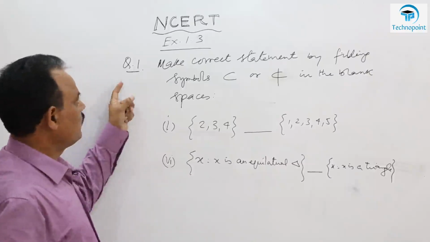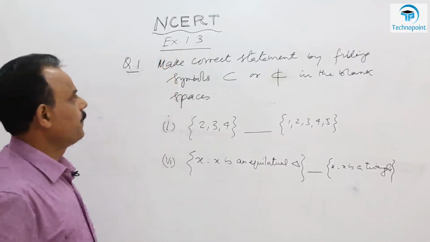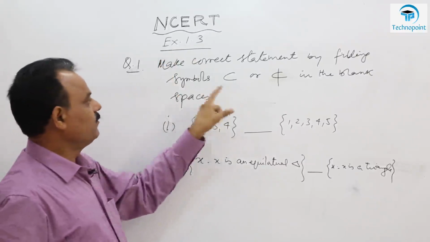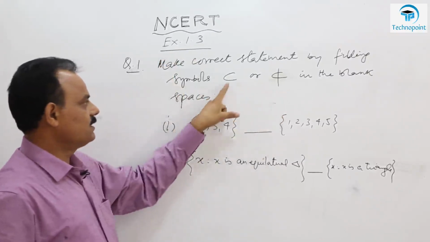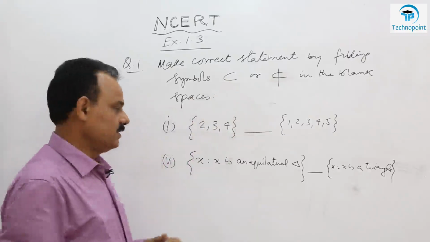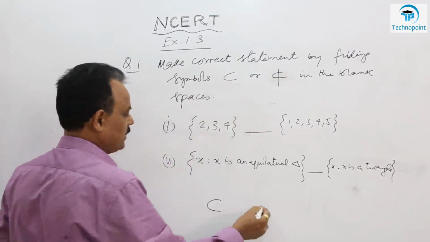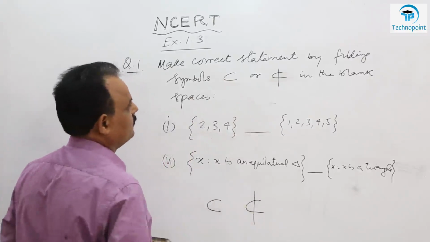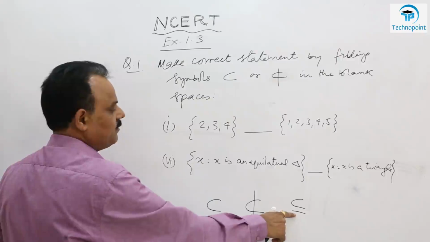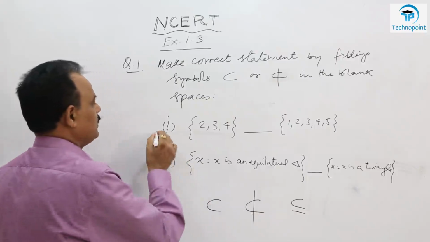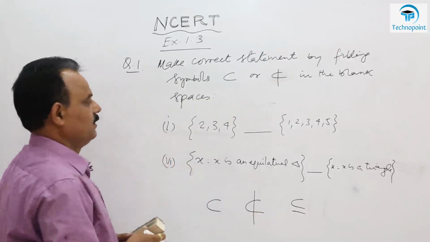Let's take question number 1 of exercise 1.3. Make correct statements by filling the symbols in the following spaces. This is the symbol of proper subset. This is obviously proper subset and this is improper subset. And this is subset. Mind it, this will be used everywhere. So let's discuss this one.